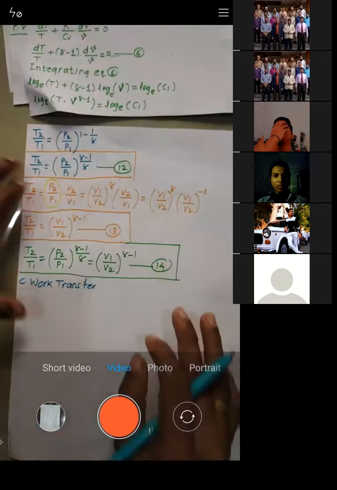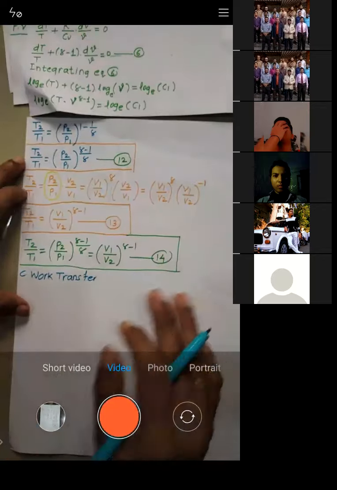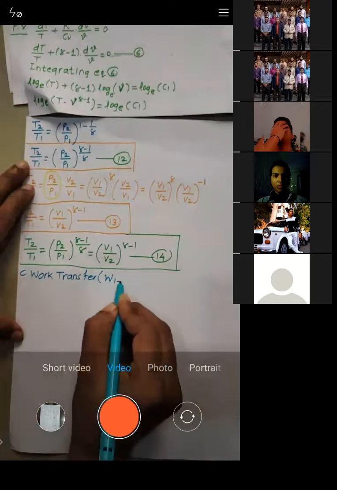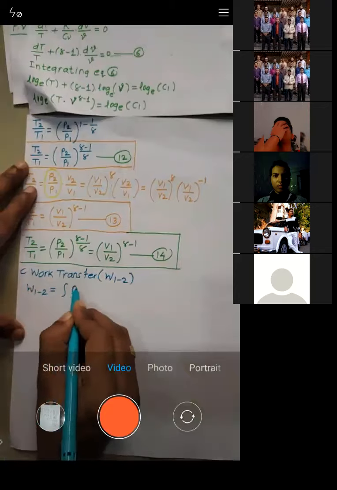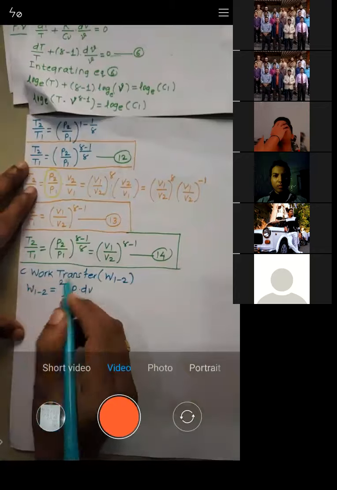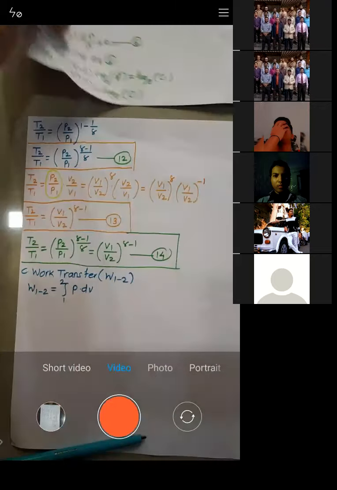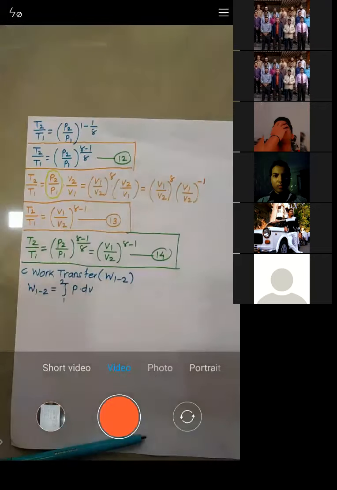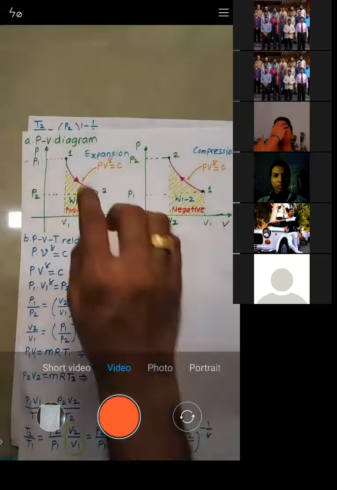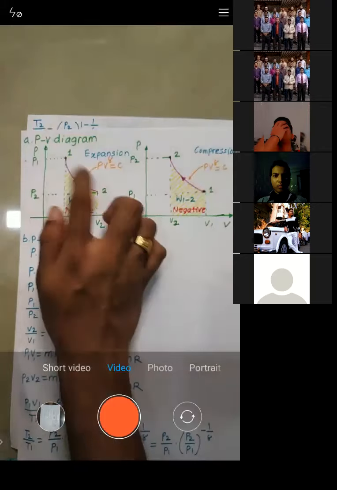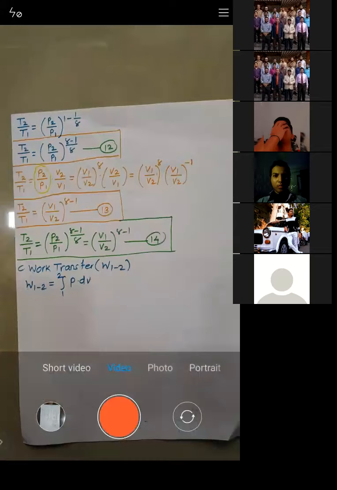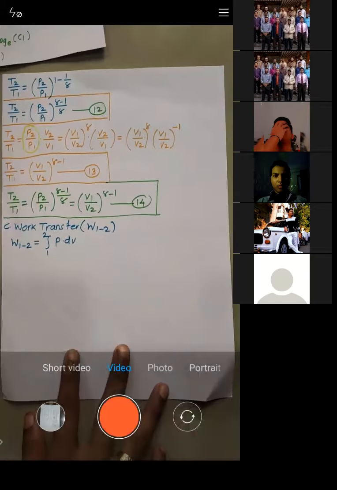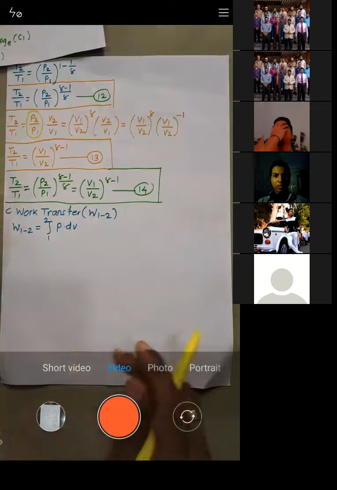So we need to calculate the work transfer. How do we calculate it? The formula for work transfer W12 is given by integration PdV for process 1 to 2, right? We are interested to calculate W12 for process 1 to 2. So let's do that. Integration PdV.